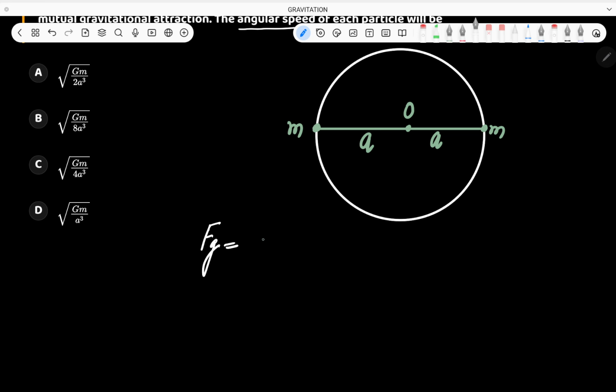That gravitational force will provide the necessary centripetal force because of which these particles are moving in the circular path like this. What is the gravitational force equal to? It is G m into m, that is m square, divided by the distance between the two particles, which is twice a, whole square, is equal to the centripetal force.